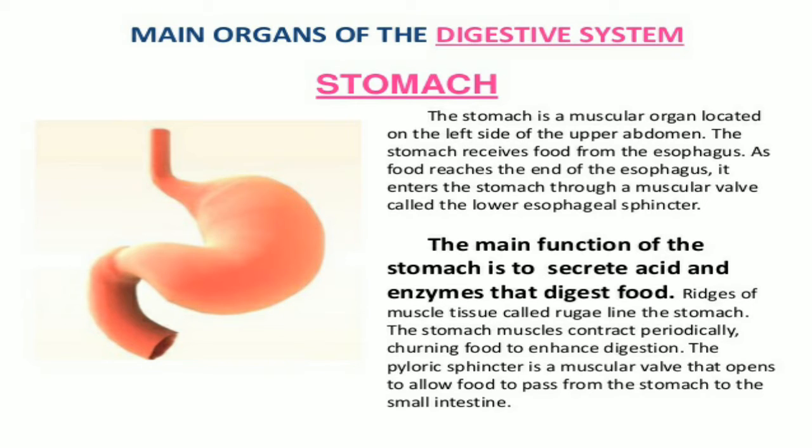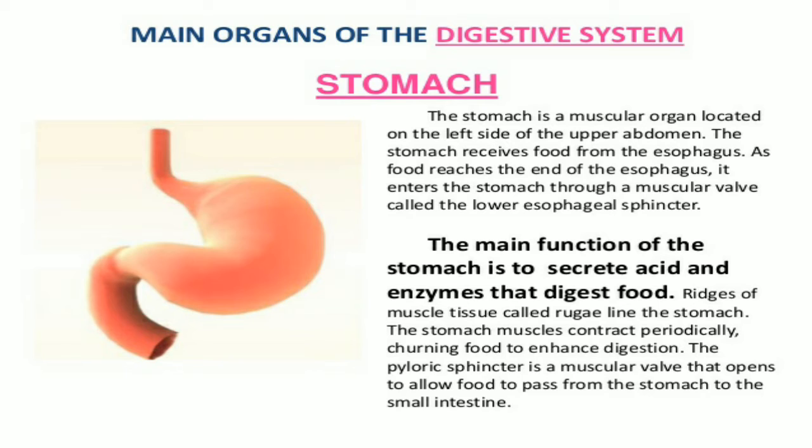So now, the main organs of the digestive system. The stomach. Here we can see a photograph of a stomach. The stomach is a muscular organ located on the left side of the upper abdomen, under the liver. As food reaches the end of the esophagus, it enters the stomach through a muscular valve called the lower esophageal sphincter.